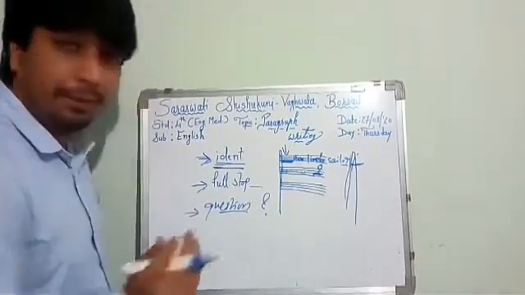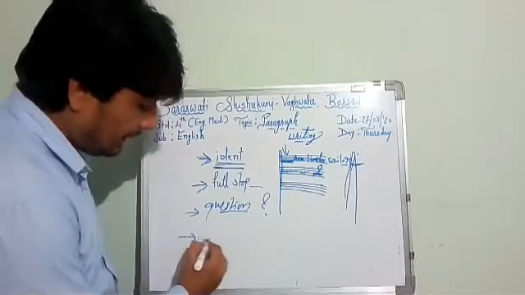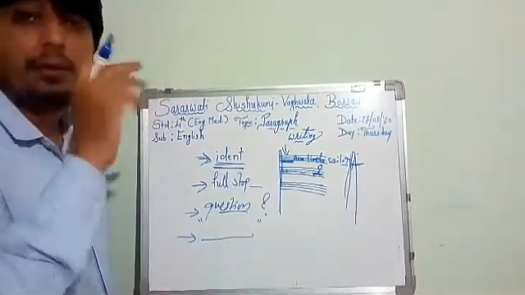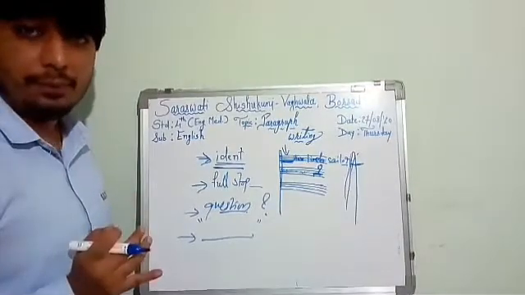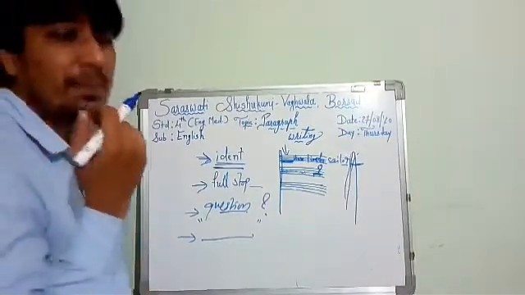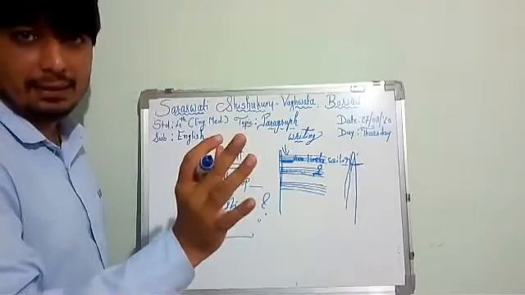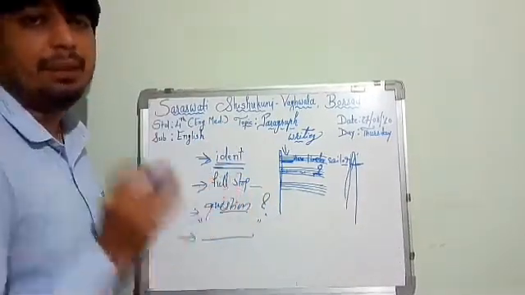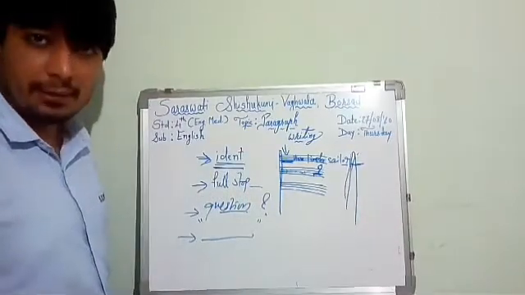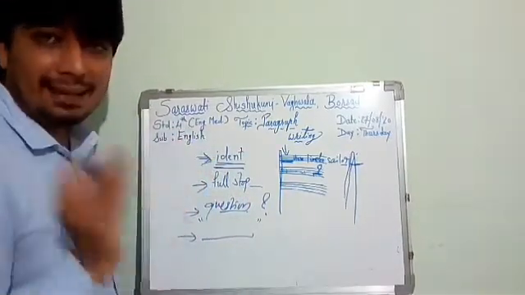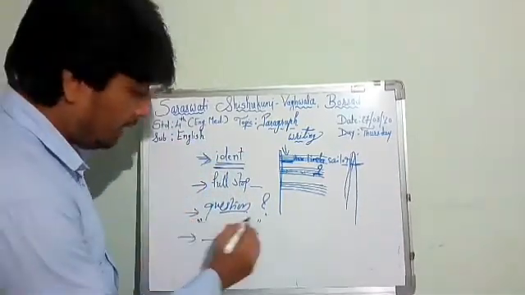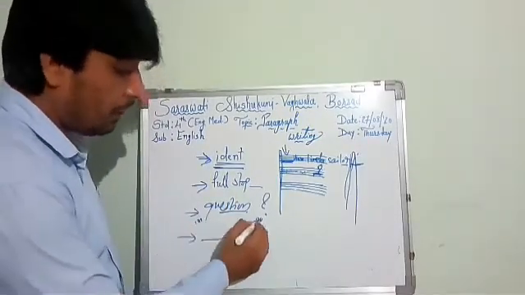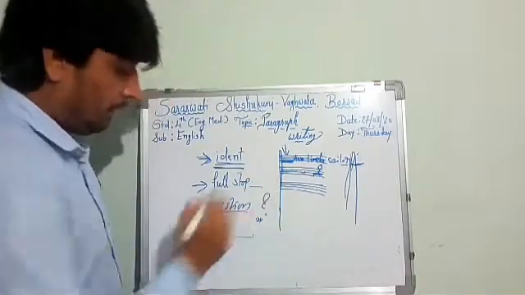Next, if there is a sentence in inverted commas: when somebody is speaking a sentence and it is given in the paragraph, it means it is spoken by somebody else, so that sentence must be in inverted commas.